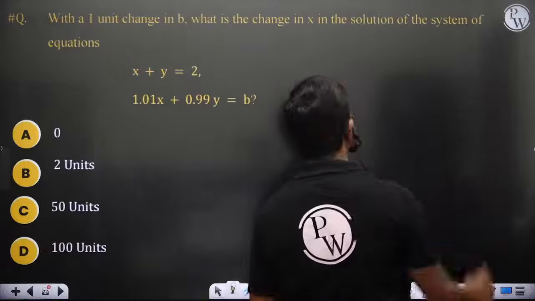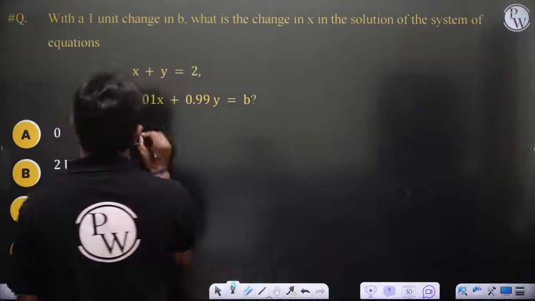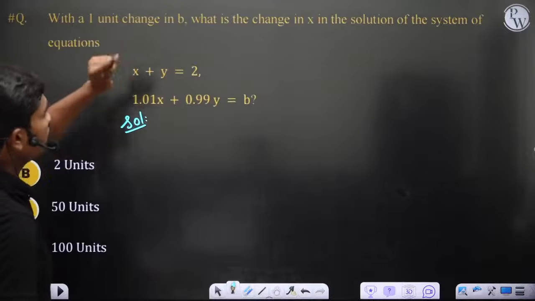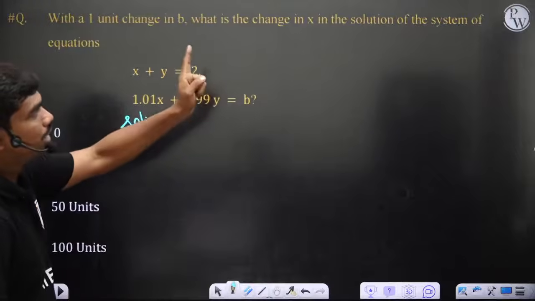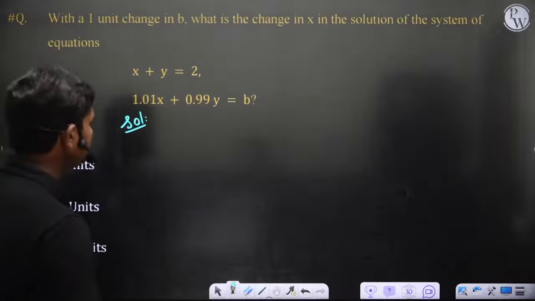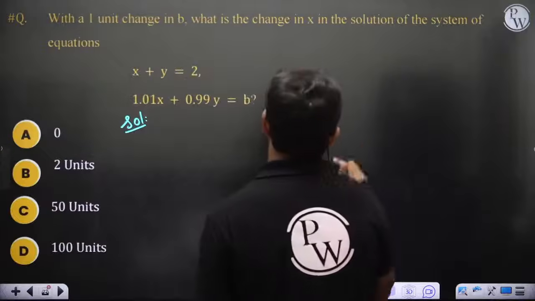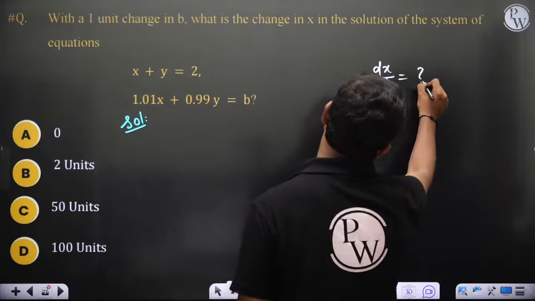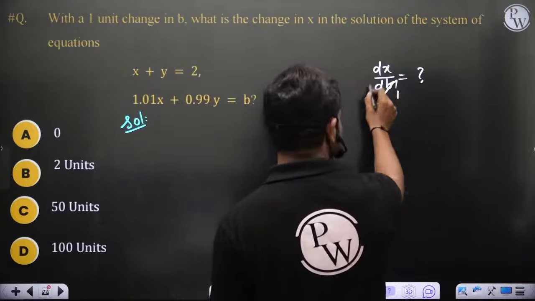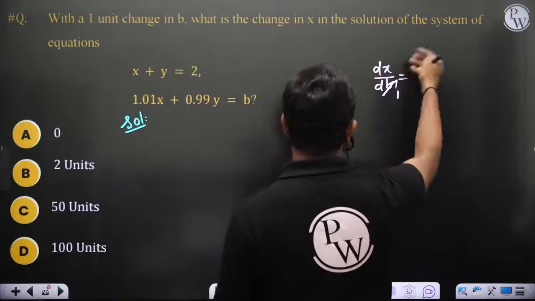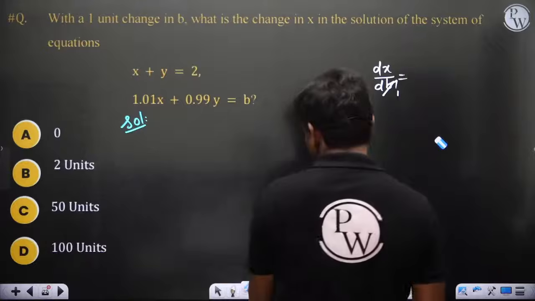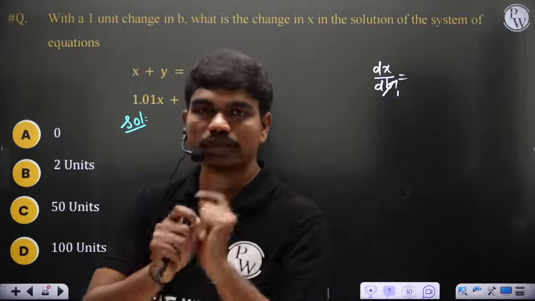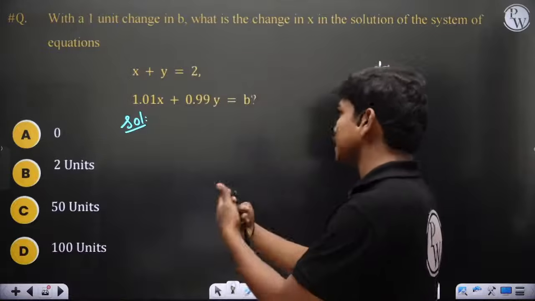Okay, so let's see if you can solve this question. First of all, they are asking with a 1 unit change in B, what is the change in X? This is what you want, correct? So they want you to calculate dx by db. For a 1 unit change in B, meaning db equal to 1, what is dx? From the definition of differentiation, when B changes by 1 unit, what is the corresponding change in X? That's what they're asking.